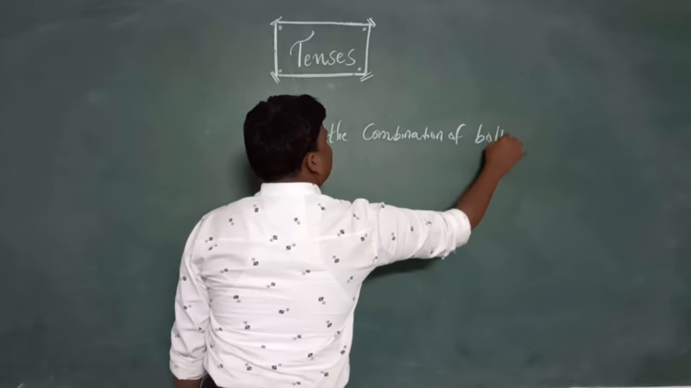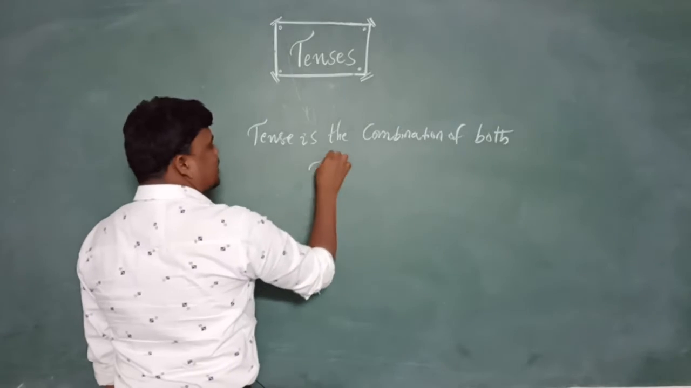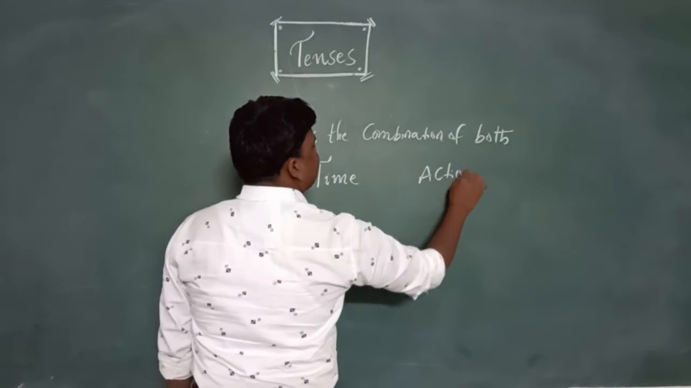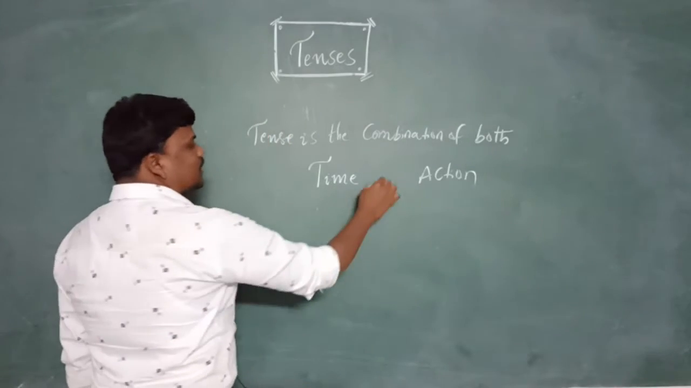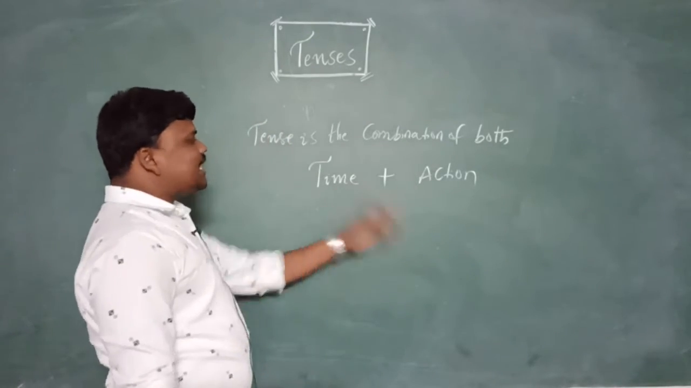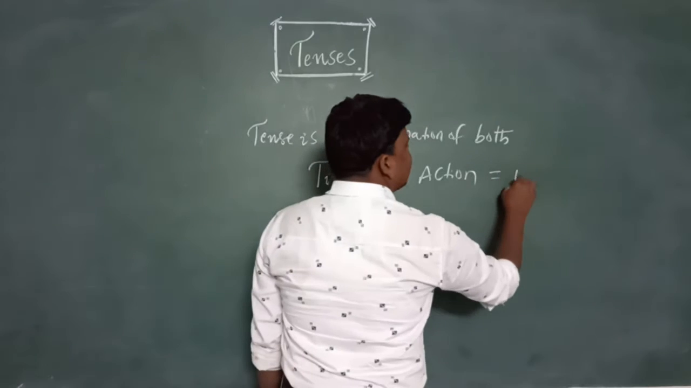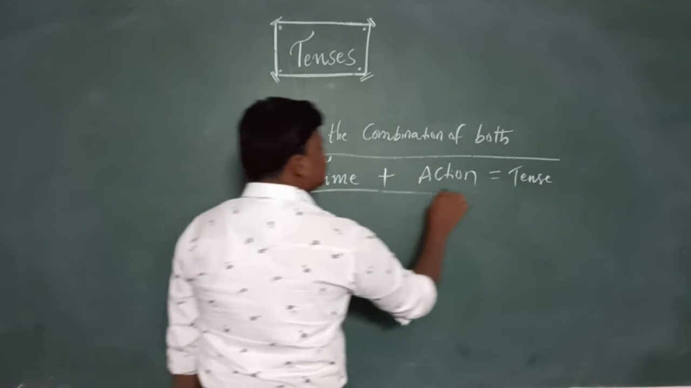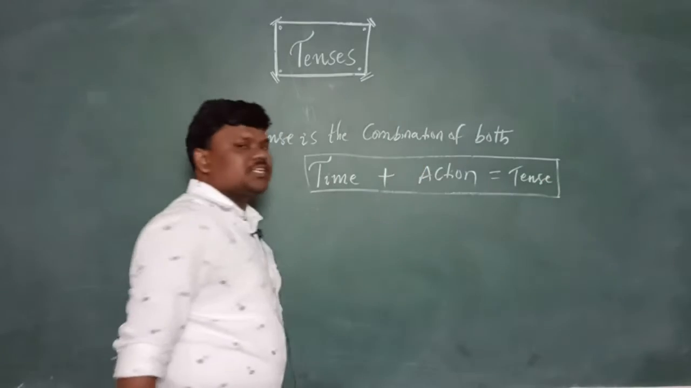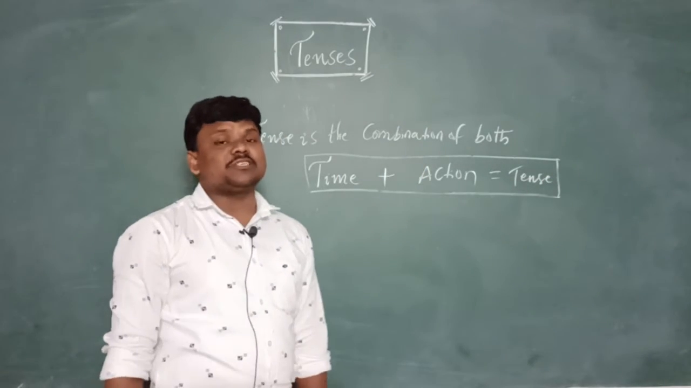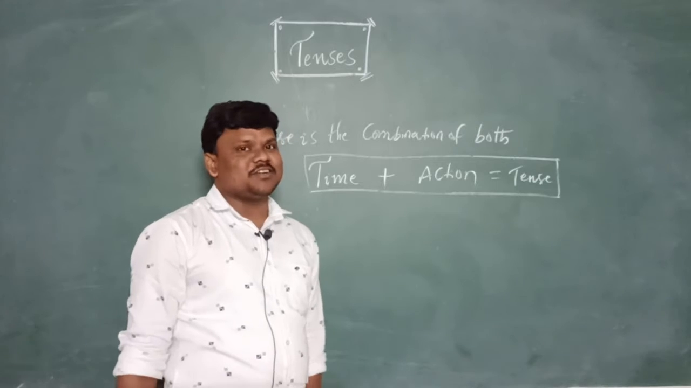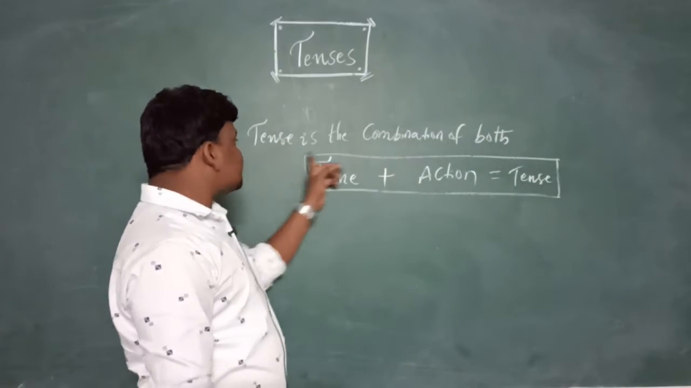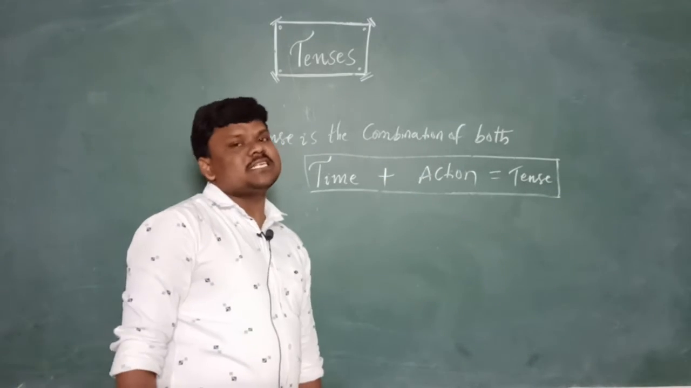both time and action. Yes, the combination of both time and action is called tense. If anyone asks you what is a tense, without getting tensed, just say the definition simply: the combination of both the time and action is called tense. If anyone asks you what a tense is, don't get tensed. The combination of both the time and action is called tense.